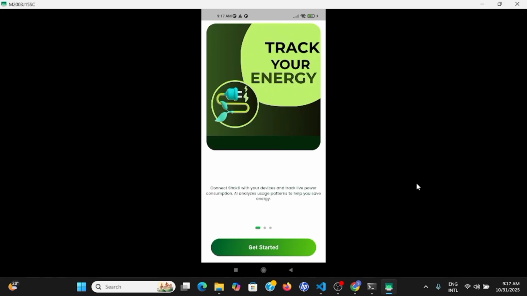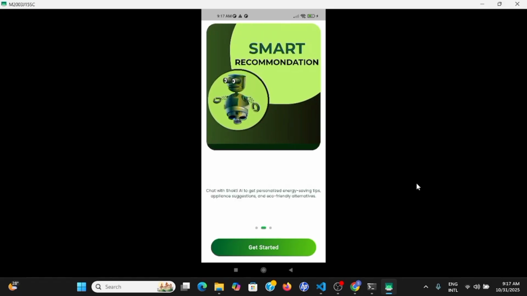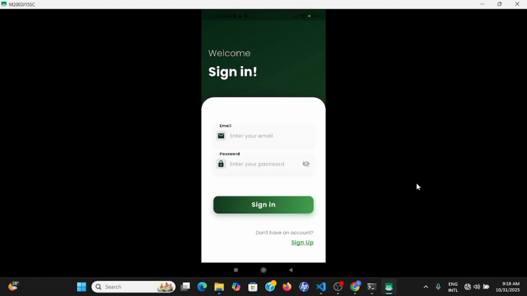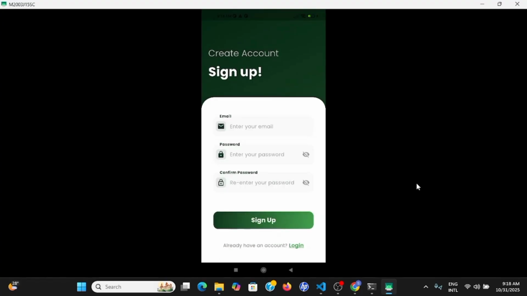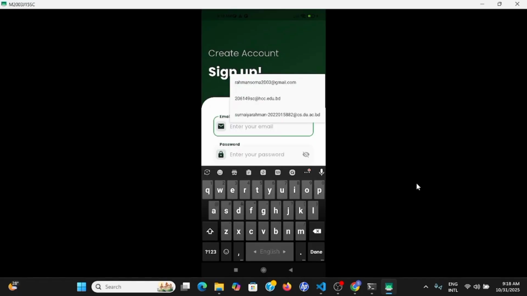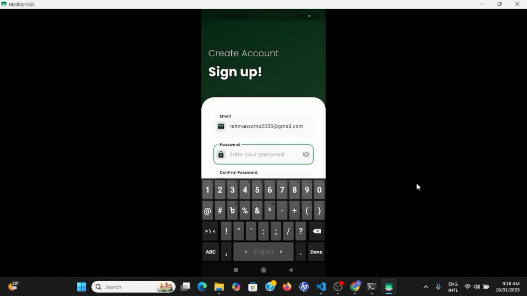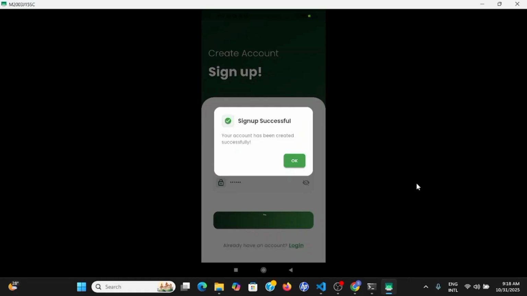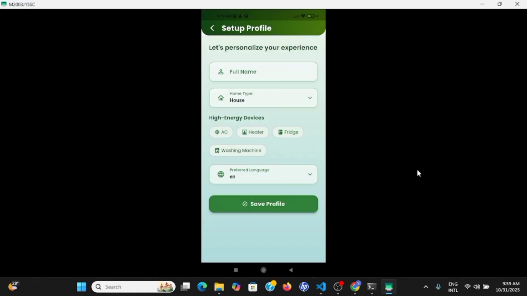At the very beginning, we have given a brief introduction of our app and its functionality. Let's get started. Let's create an account first. This is our sign up page. After signing up, let's go to the setup profile page.